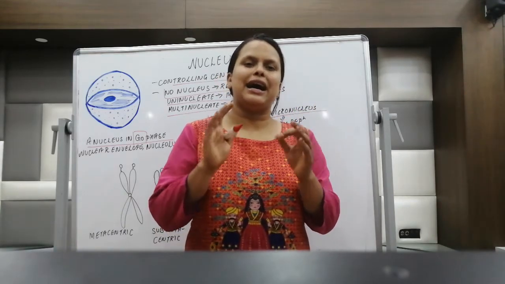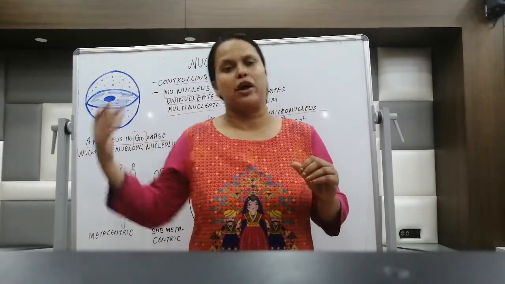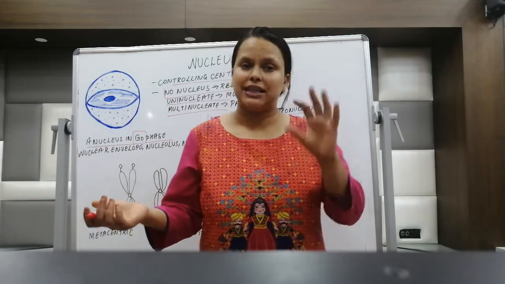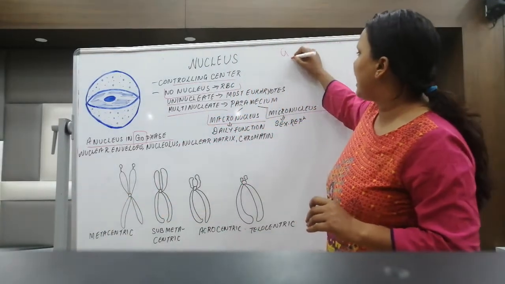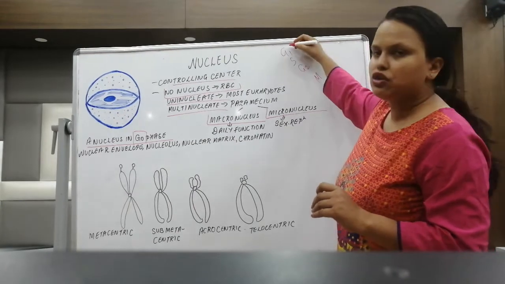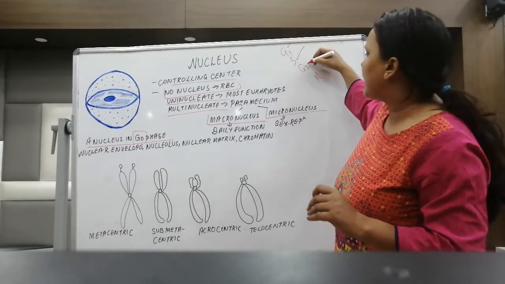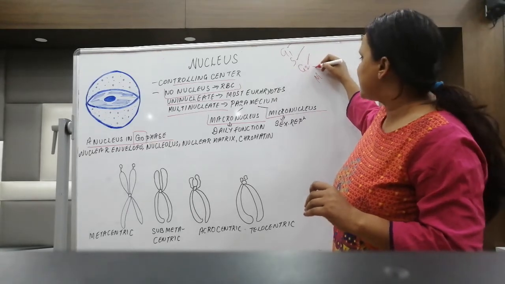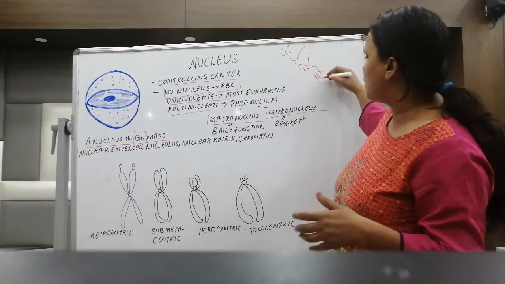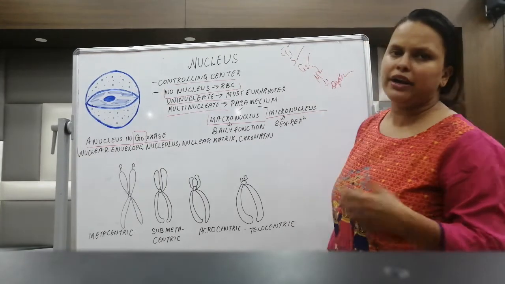There are two phases in cell division: one is interphase, and the other is mitosis or meiosis. In interphase there are three phases, G1, S, and G2, and then the cell enters the M phase. So the cell will have growth, DNA replication, and protein formation, then enters mitosis or meiosis, and finally the cell will be divided.